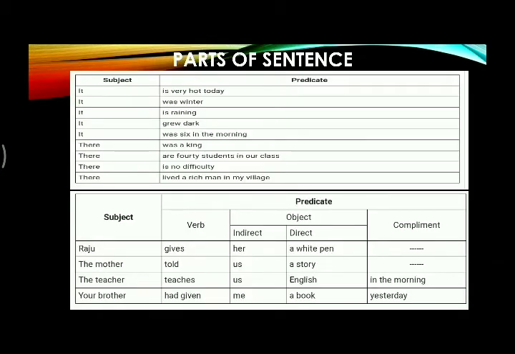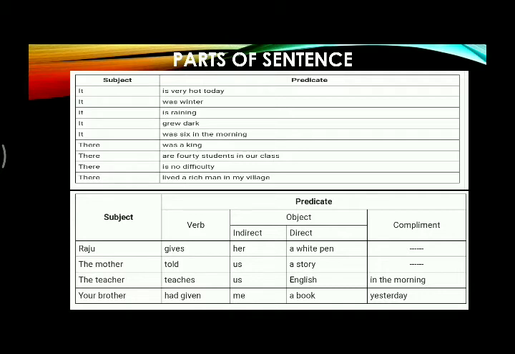Again, when there is no doer and we start a sentence with it or there, these words, it or there, are also subjects. For example, it is very hot today, or there is a king.